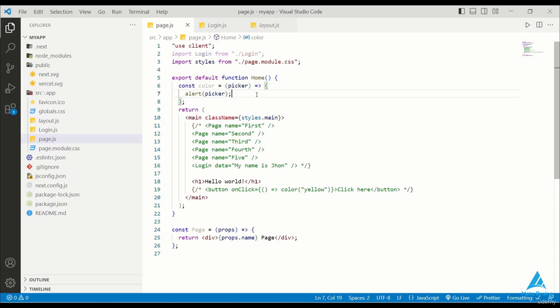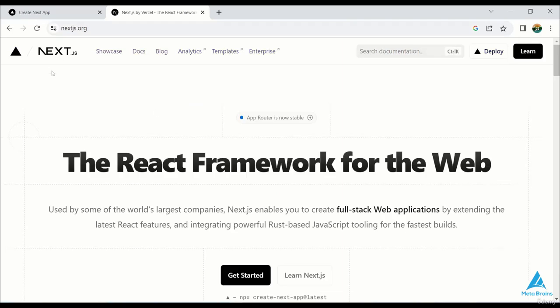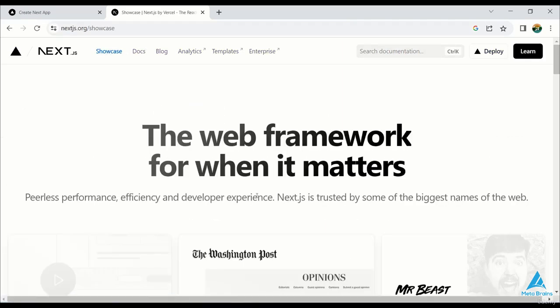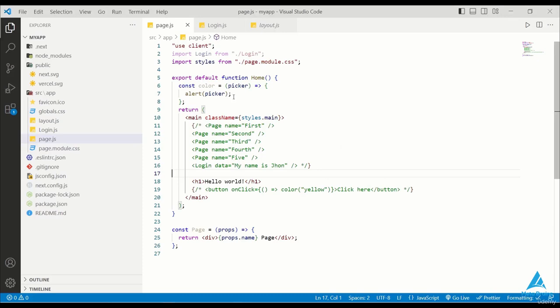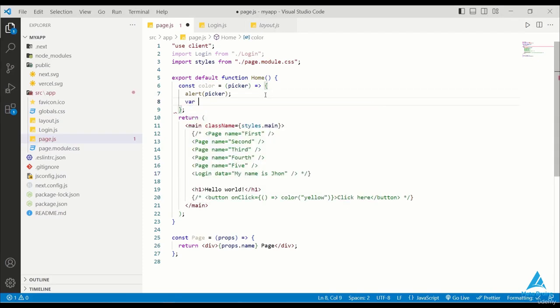Then there will be rendering, and finally we get the result. For example, if I go to the website of Next.js, I'm currently on the main page. If I go to the showcase page, I get the result without any loading or scrolling. The result I got is through rendering. So rendering plays the biggest role in single page applications. Now, let's look at an example of that.